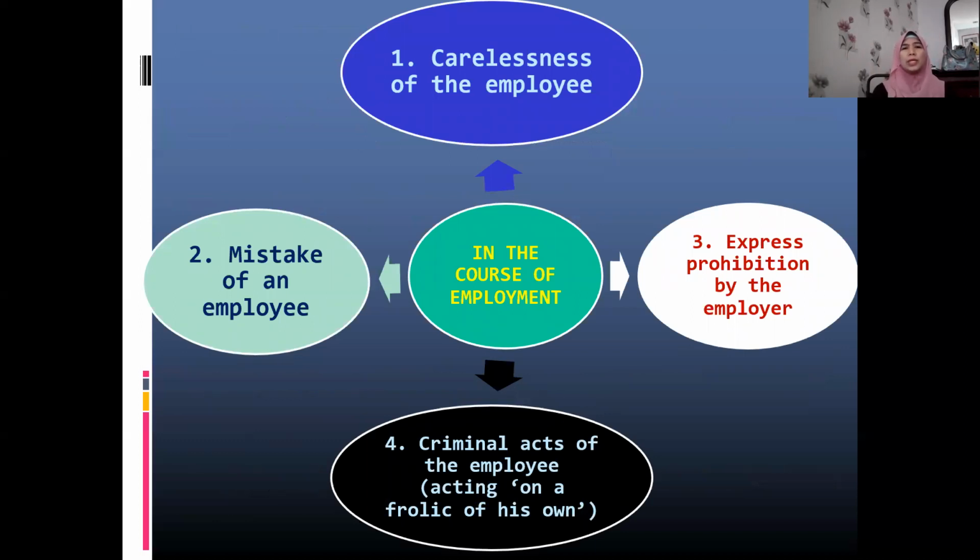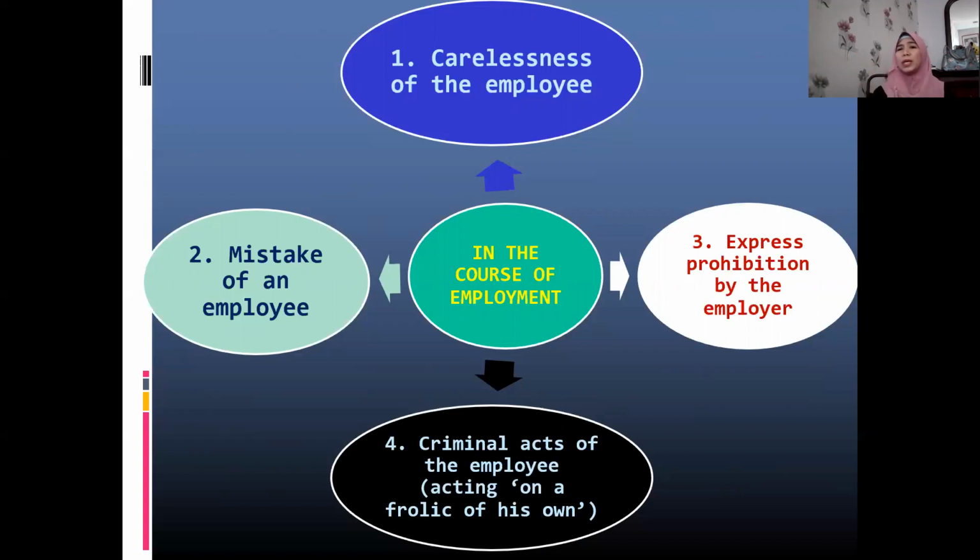Whenever we discuss this requirement of the course of employment, these are some of the issues in which we want to know whether it is still regarded as in the course of employment. For example, the first one, carelessness of the employee. What if the employee is careless in discharging his duty? Can we still hold the employer vicariously liable or not? What if there was a mistake on the part of the employee in doing the work? Will the rule of vicarious liability still be applicable?